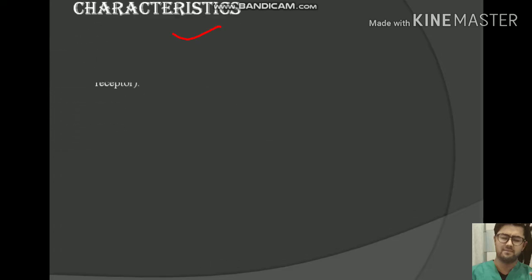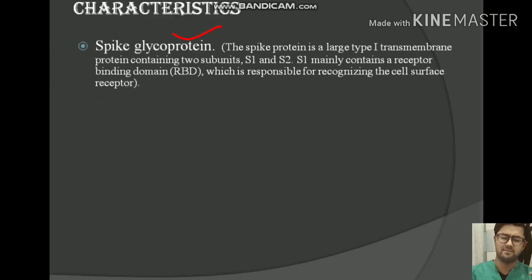It has a spike protein. It is a large type 1 transmembrane protein containing two subunits, S1 and S2. S1 mainly contains a receptor binding domain, RBD, which is responsible for recognizing the cell surface receptor, that is ACE2, present in the endothelial lining of the lungs, and it also causes damage mainly to type 2 pneumocytes.